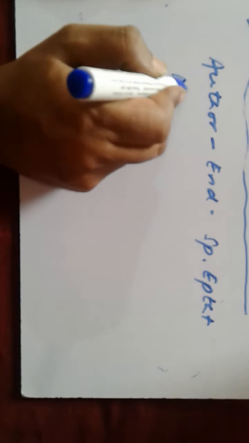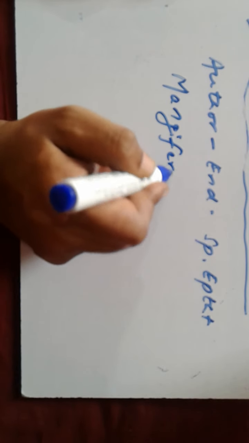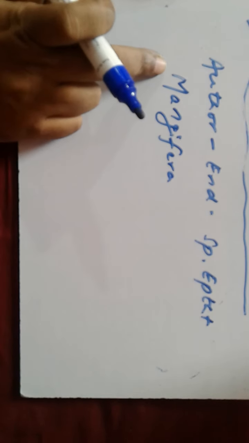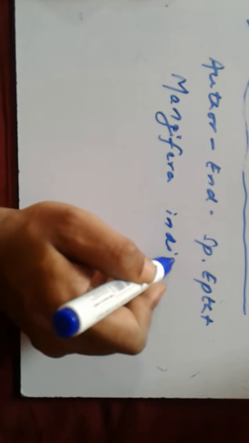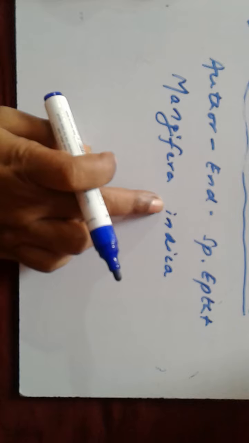Now let us take an example of Mangifera. It is the name of the genus. The first letter is written in capital. Indica is the name of this species. Here the first letter is written in small.